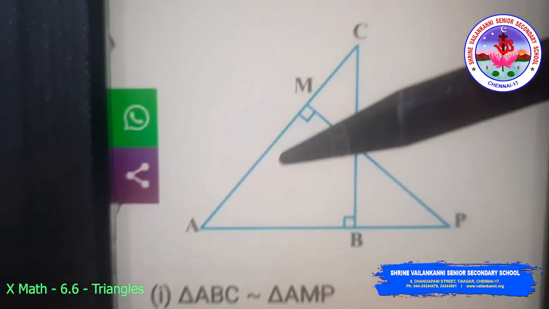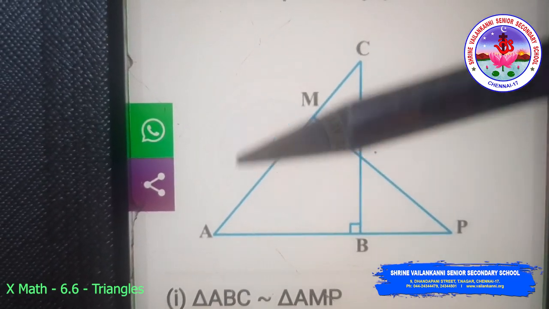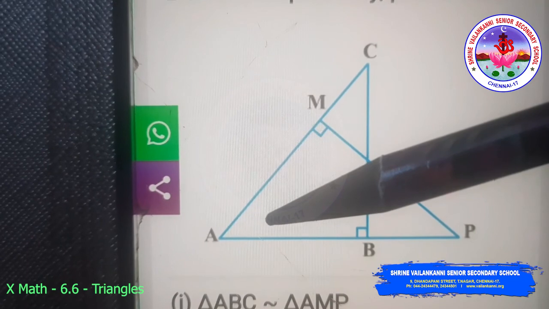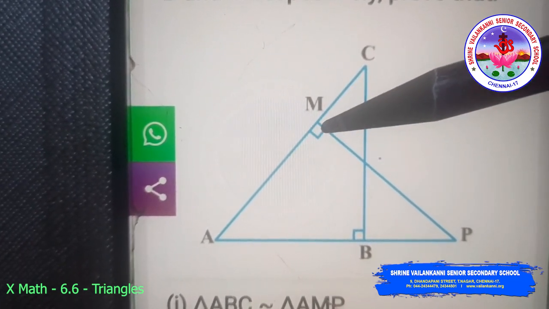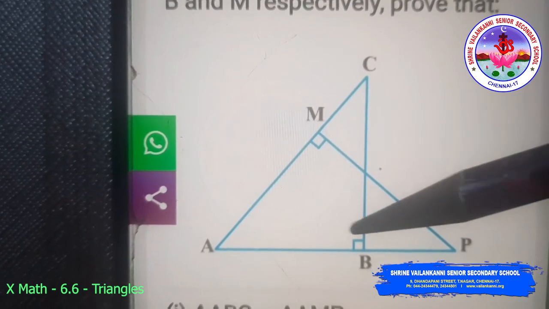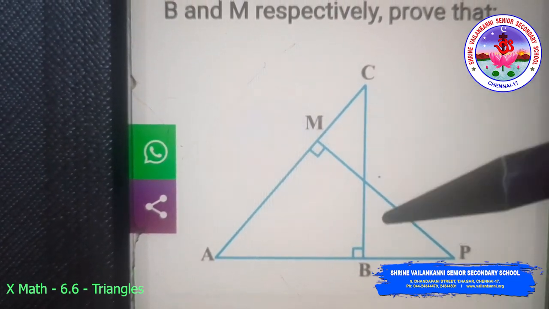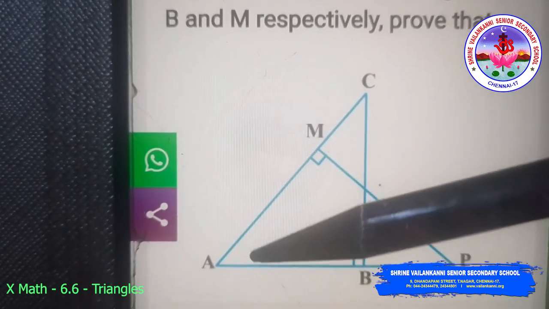Coming to the figure, it is given that ABC and AMP are two right angled triangles, AMP right angled at M and ABC right angled at B. We want to show that triangle ABC is similar to triangle AMP. Coming to the solution.